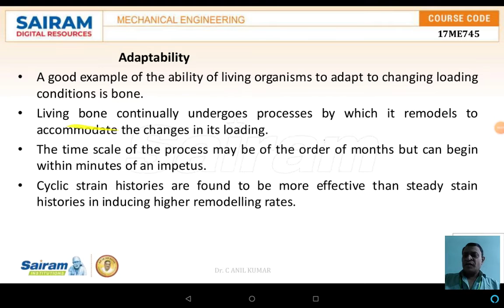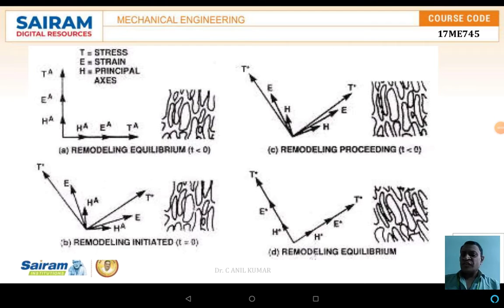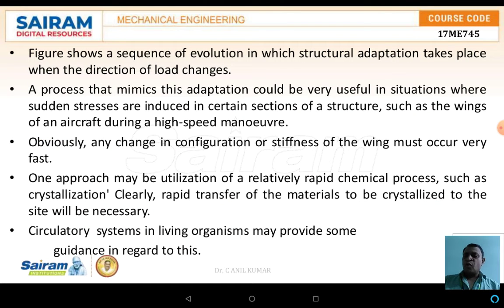Hello everyone. In the further discussion with respect to the bone, in the concept of adaptability, as we know, a process that mimics adaptation could be very useful in a situation where sudden stresses are induced in a certain section of the structure, such as the wings of an aircraft during a high-speed maneuver. Obviously, any change in configuration or stiffness of the wing must occur very fast.